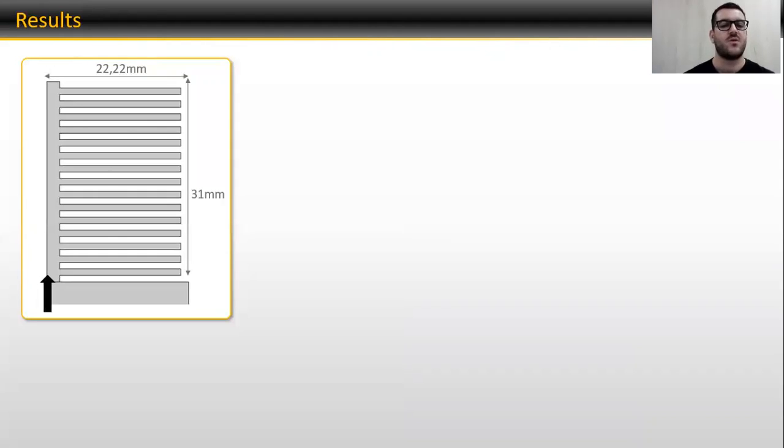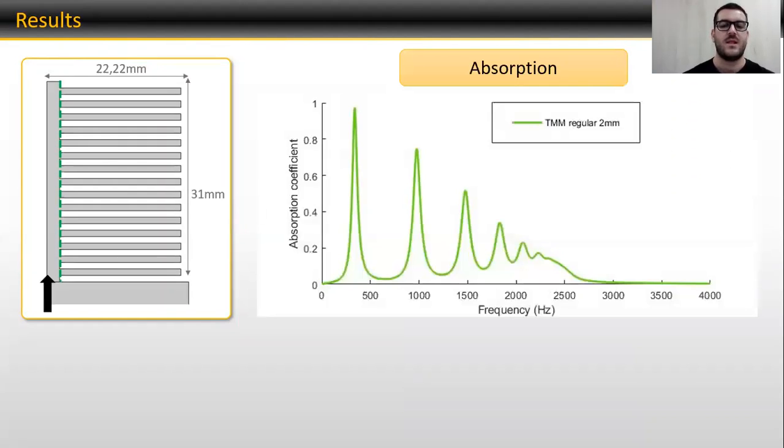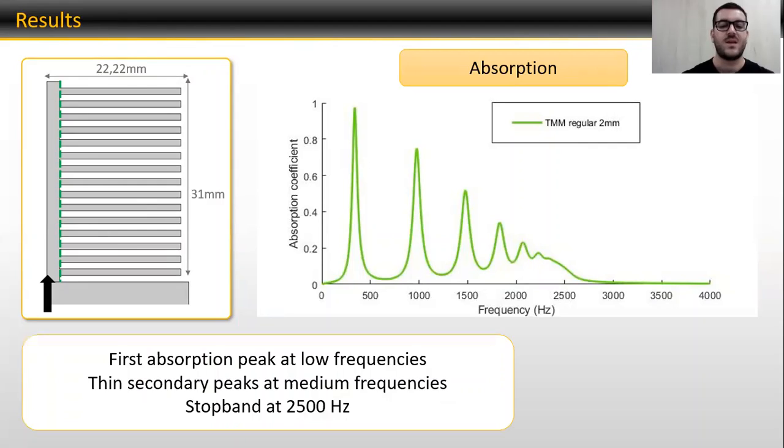So the starting point of this is the regular resonator with a constant main pore radius. We can see that this material has a first absorption peak at low frequency and fine and spaced secondary peaks at medium frequency, and also a stop band with a drop in absorption from 2500 Hz.